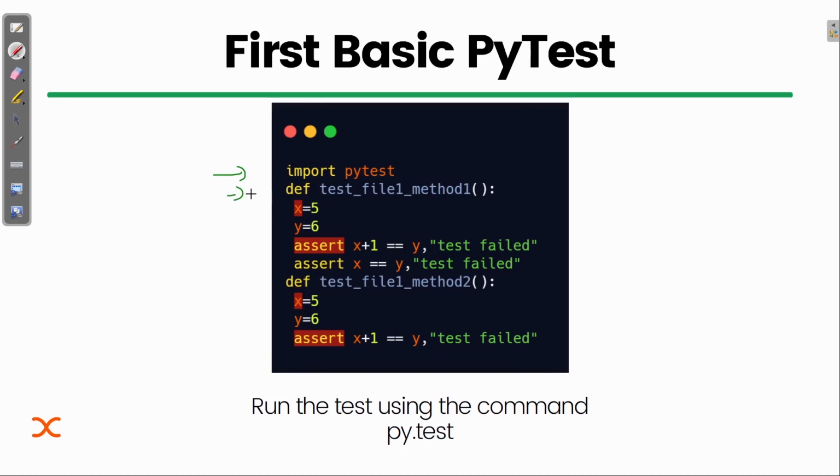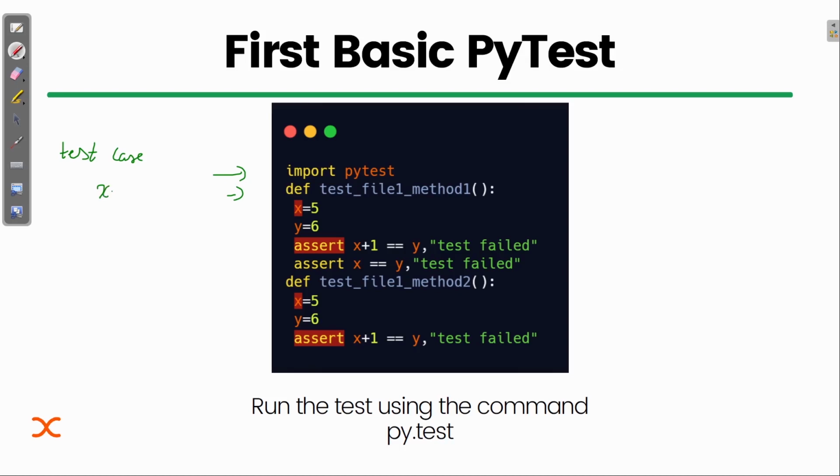Now, how will we know that it is a test case function, or a test method? There is a difference between a normal method and a test method. With the test method, we check the test cases. It simply tells you whether your code is working for that specific value or not.